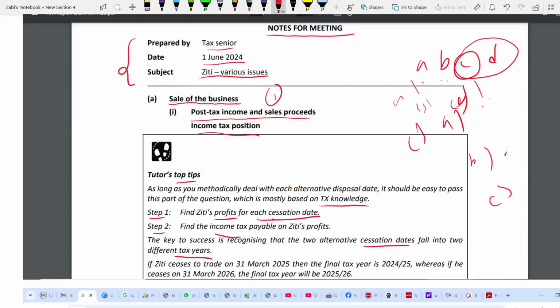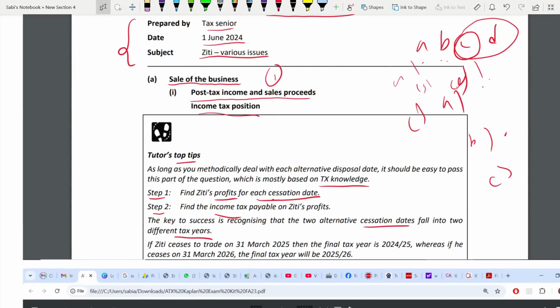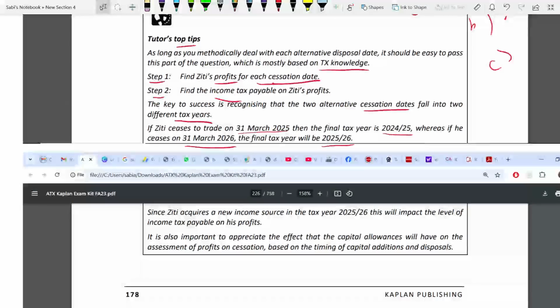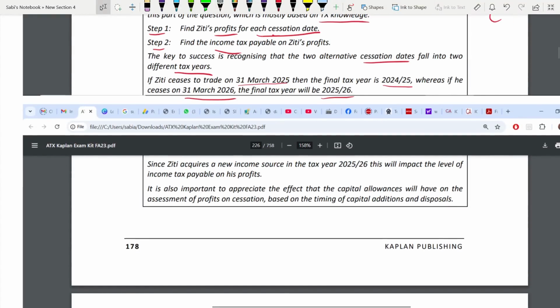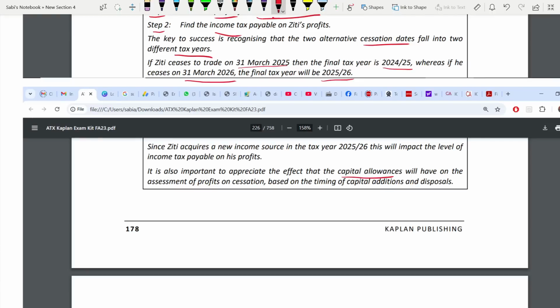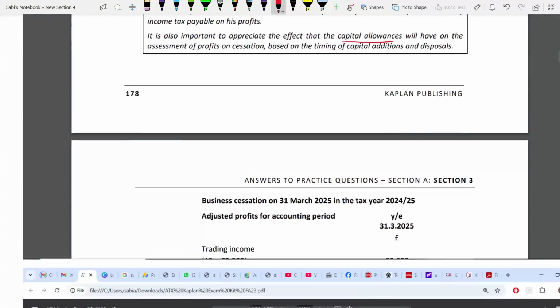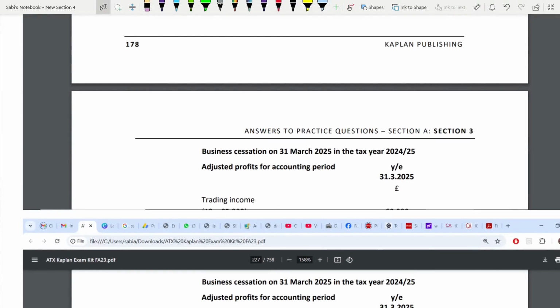If they are ceasing the trading on 31st March 25, the year is 24/25. If they are ceasing on 31st March 26, the year is 25/26. Okay? Now, remember there was one rental income also. So the capital allowances will depend on when we are purchasing and when we are disposing. It depends on which year the date falls in. Now, let's start with it.